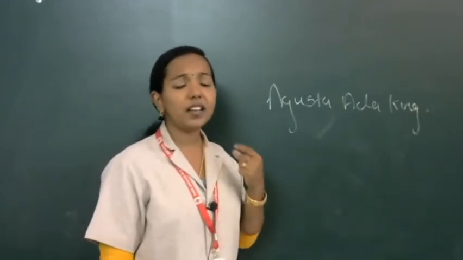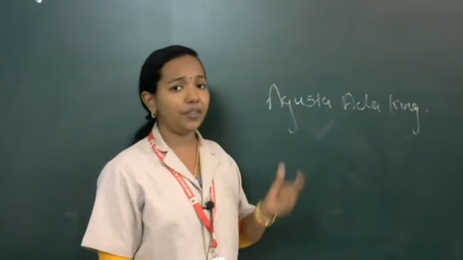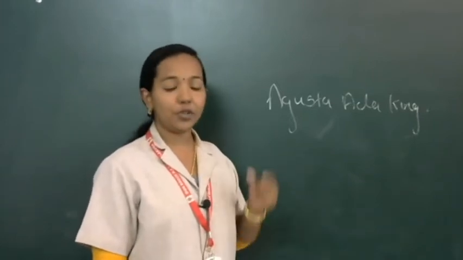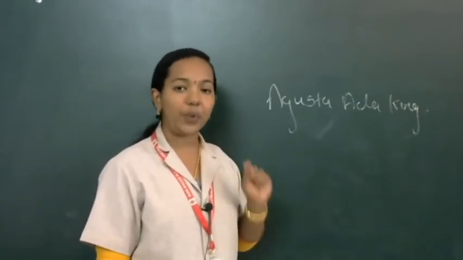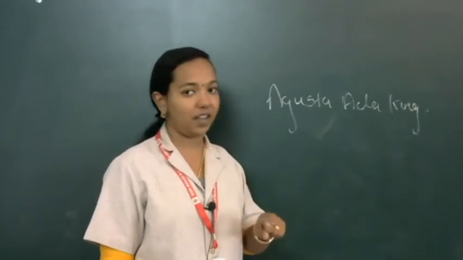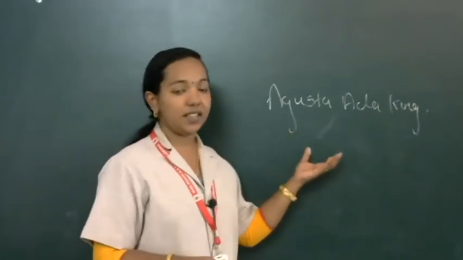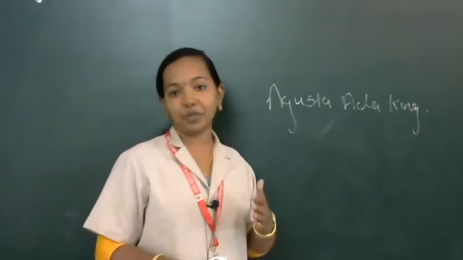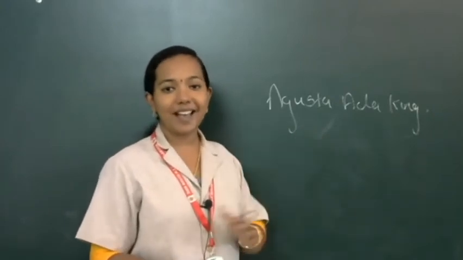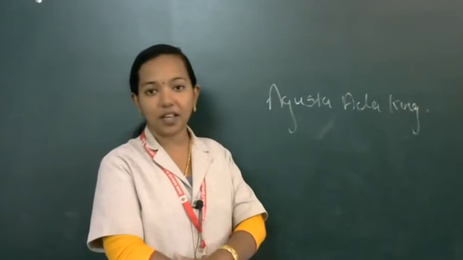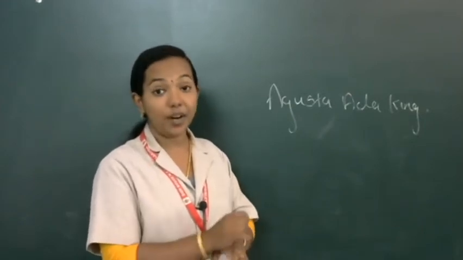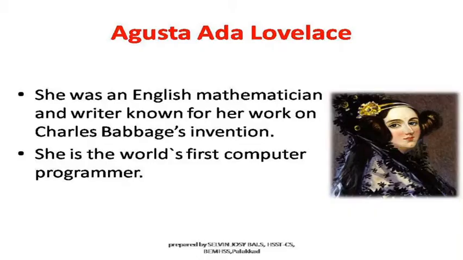So for representing data in a punched card, definitely human effort is a must. One person is required for representing data on a punched card. Charles Babbage's assistant introduced some steps for representing data on a particular punched card. That's why she is known as the first programmer in the world.